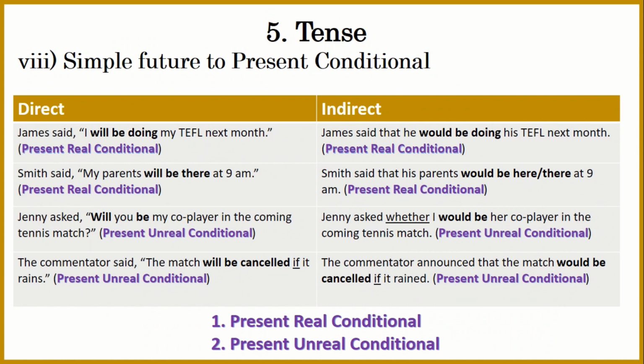Same goes with the last sentence. The commentator said, "The match will be cancelled if it rains." The commentator announced that the match would be cancelled if it rained. So this is unreal conditional. It's based on a condition, on probability, that if it rains, then we have to stop the match, or postpone it, or cancel it, whatever the case may be. So this is all about direct and indirect narrations when it comes to tenses.